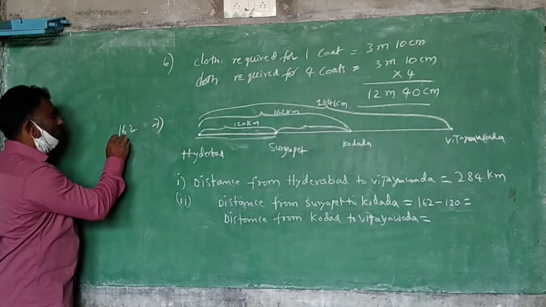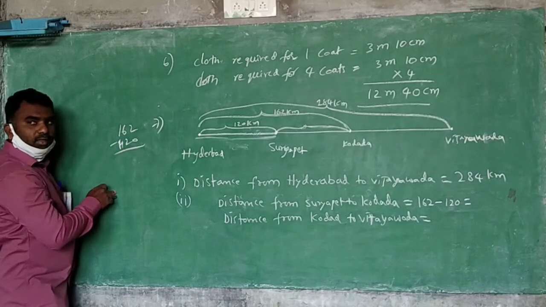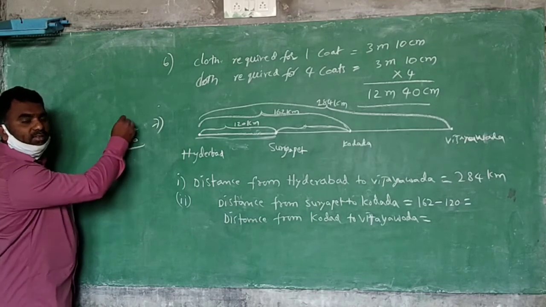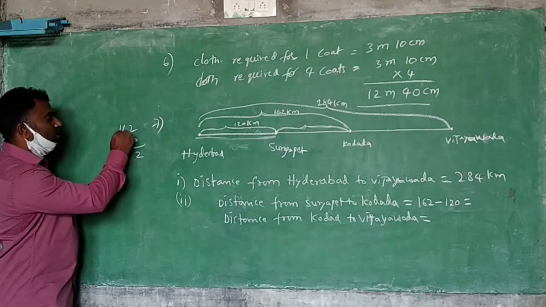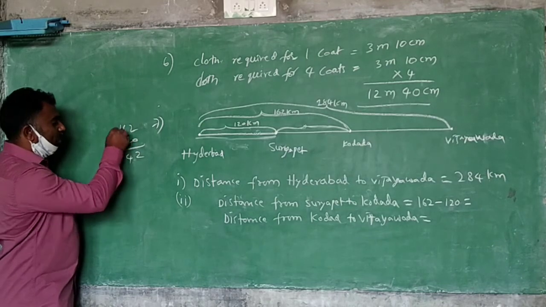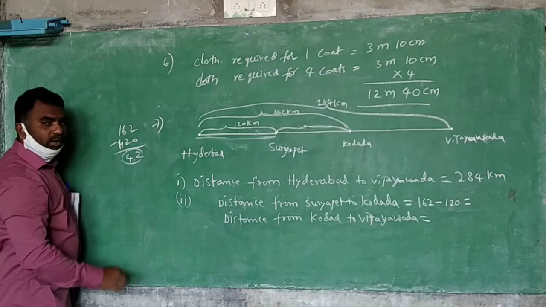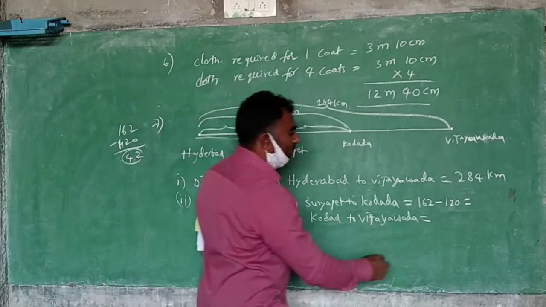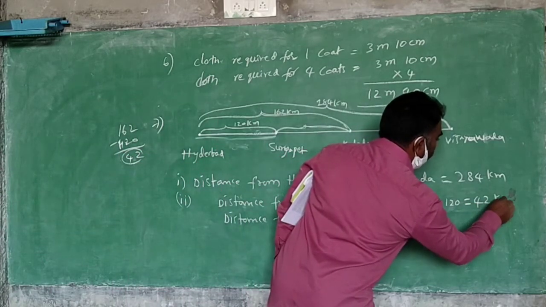162 minus 120. 2 minus 0 is 2. 6 minus 2 is 4. 1 minus 1 is 0. So what did you get? 42. Then why are you confused? 42 kilometers.